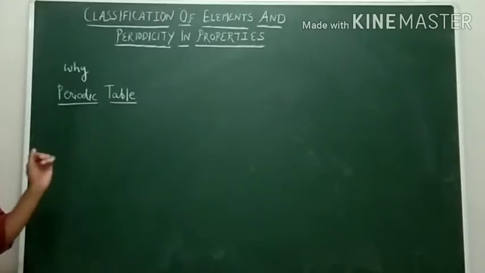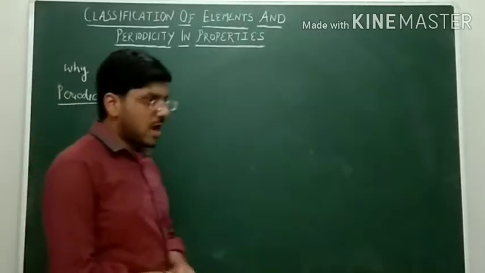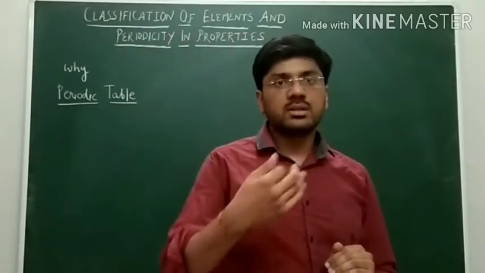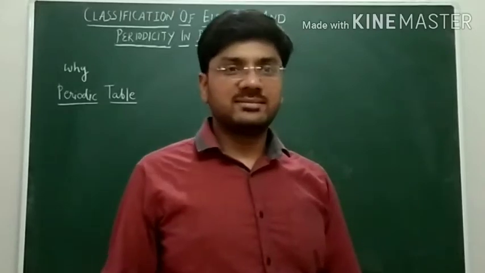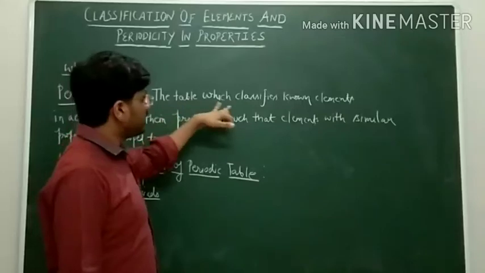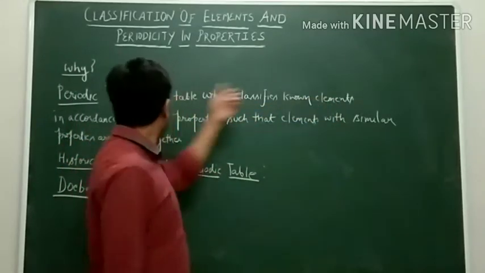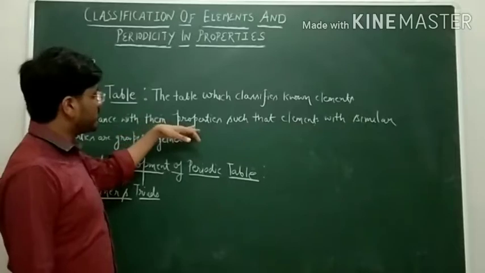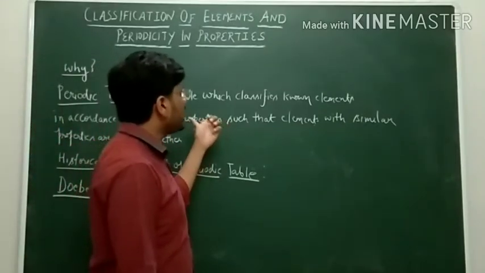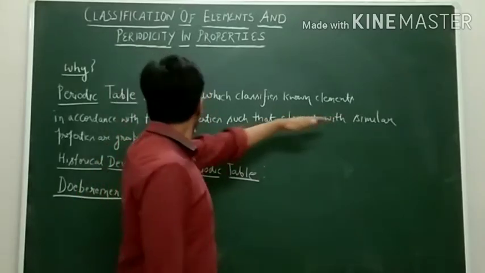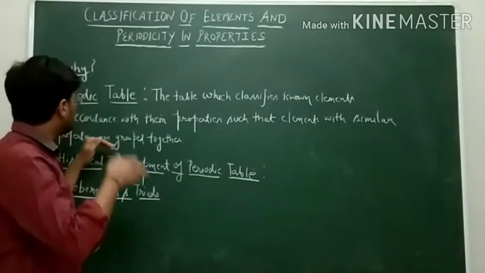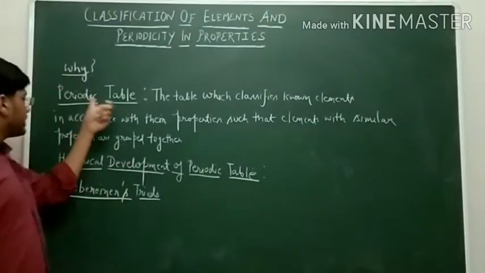Next, the topic which comes to our mind is how this periodic table developed. The periodic table, as we have studied, is the table which classifies the known elements in accordance with their properties. Properties include both physical and chemical properties of the elements, such that the elements with similar properties are grouped together in the same vertical column. That is the periodic table.